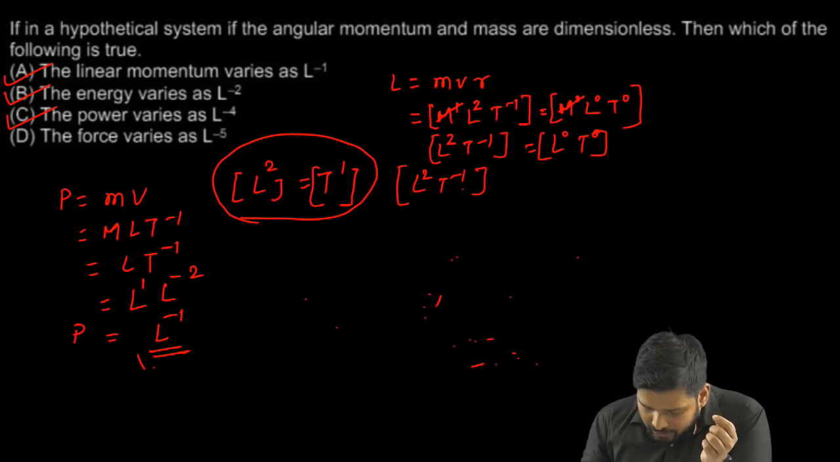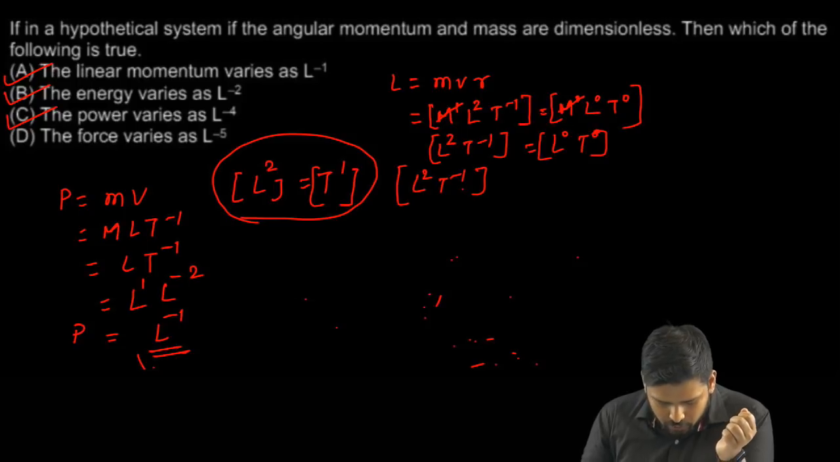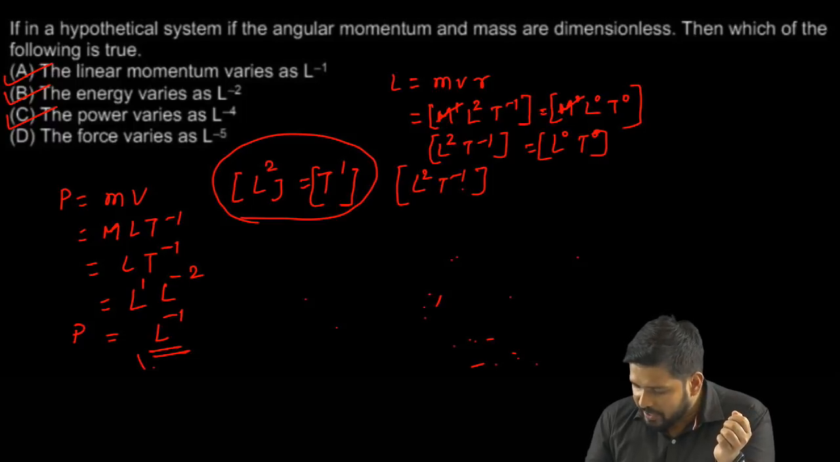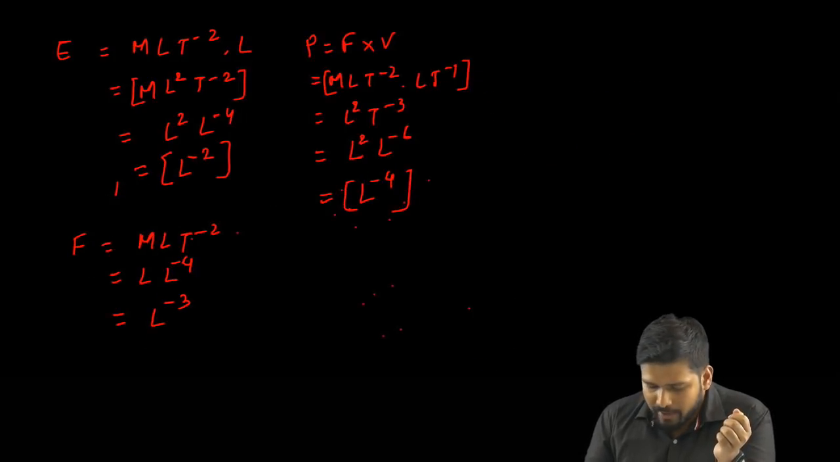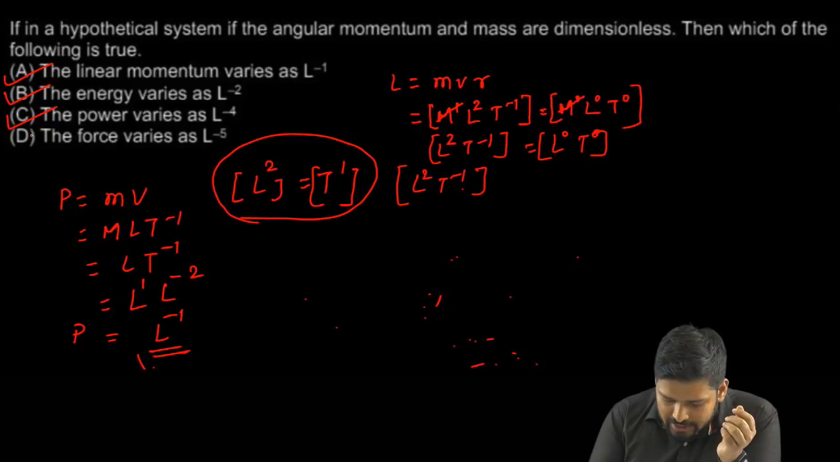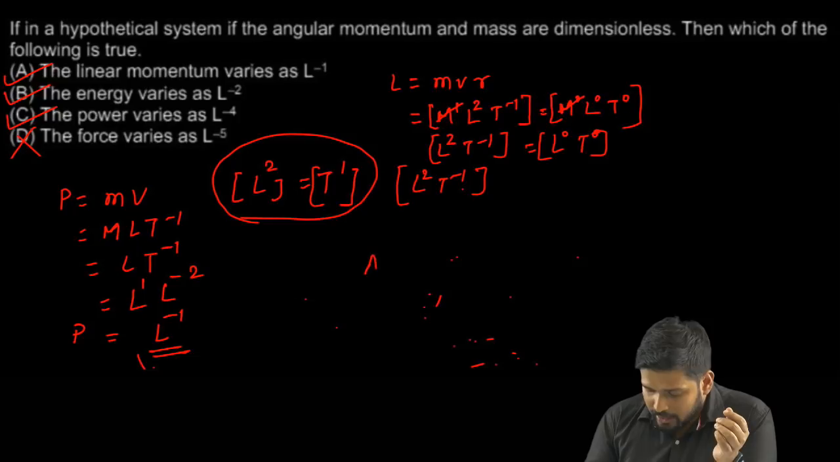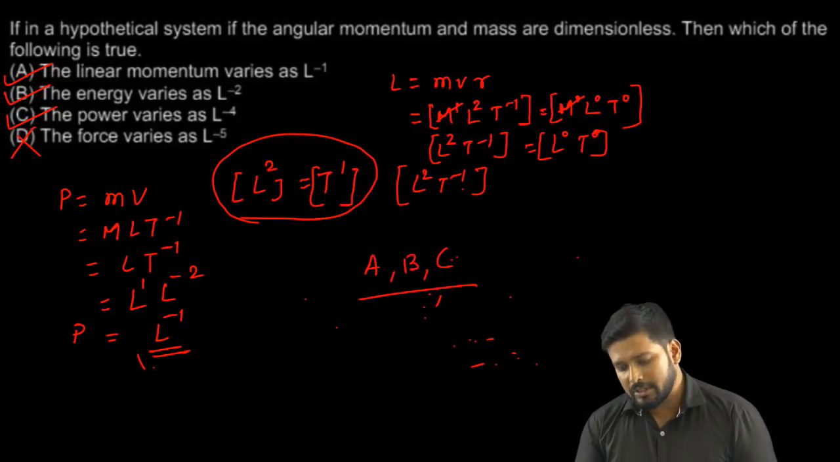Now again, if we check the option, it says the force varies as L to the power minus 5, but what we have got here is L to the power minus 3. So option D is wrong. So the correct options for this question are A, B, and C. All right, so this is the solution.